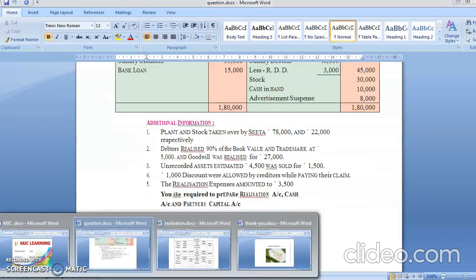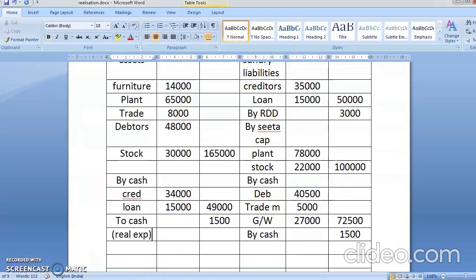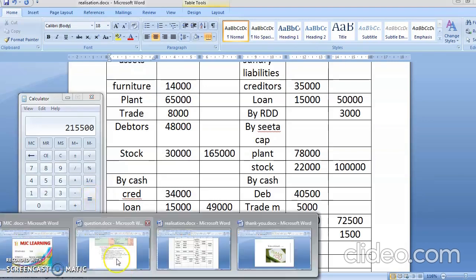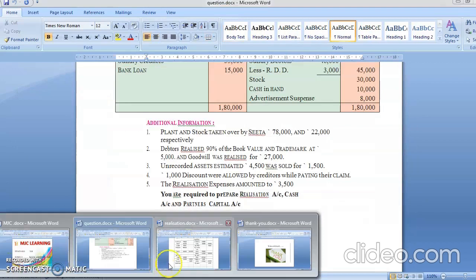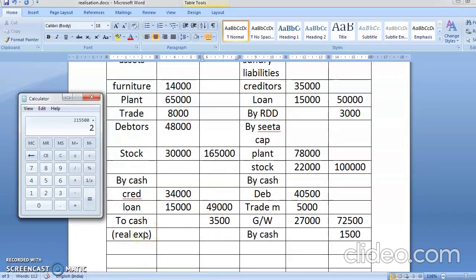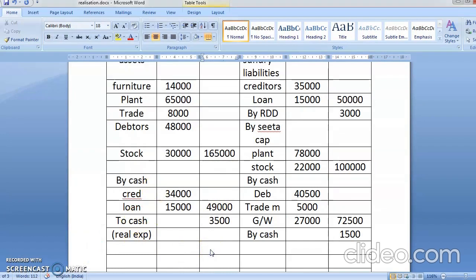Now totaling. Let's do the totaling faster. Chalo. Sabse pehle aapko maine bataya hai ki aap kiski entry karoge, debit side ya credit side. 1,65,000 plus 49,000 plus 1,500, so that comes to, pencil se aapko likhna hai. Okay, realization expenses is how much? 3,500, remember it bachcho. So this will come as 3,500. So one more addition plus 2,000. So your total comes to 2,17,500.